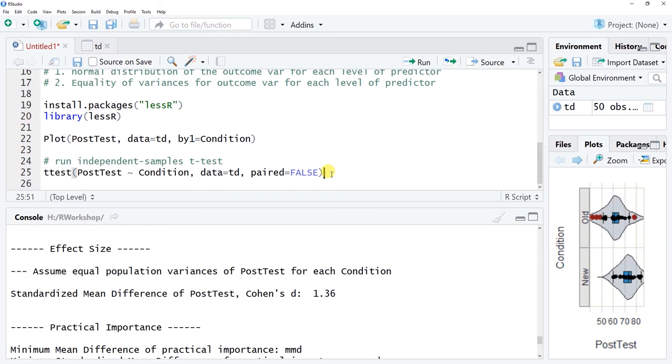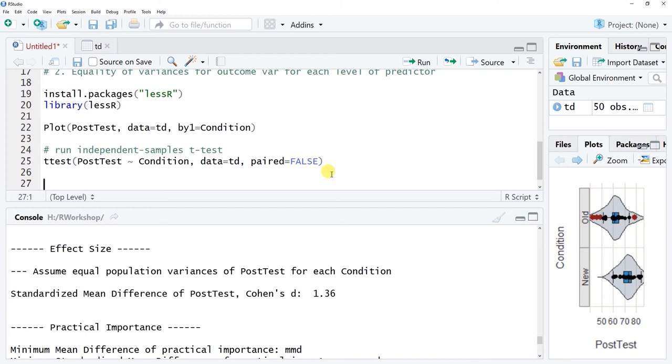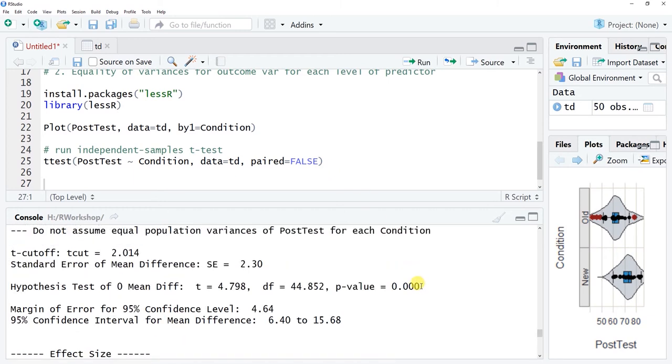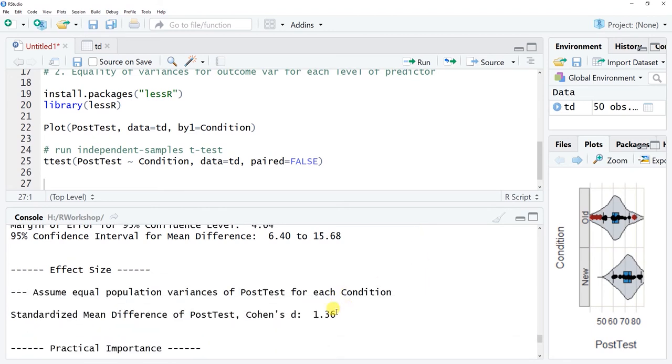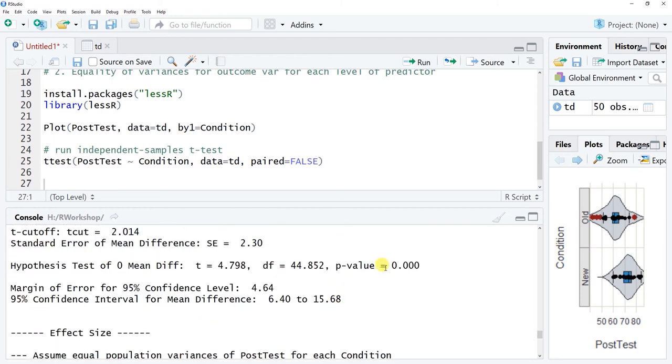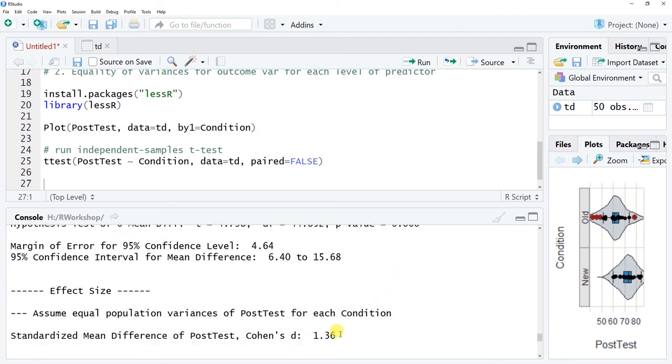Now, what if you want to visualize the outcome? Okay, so what if we want to show, because we found a statistically significant difference, at which point I should note too that conventionally, if you find a statistically significant difference between the means based on the t-test and its associated p-value, then you would proceed on to interpret the effect size or practical significance. If you didn't find a statistically significant difference, then we're treating these means as no different from one another. In other words, we're treating them as equivalent, so you wouldn't go on and interpret how big of a difference there is, because you've actually established that there is no difference, at least from a statistical significance standpoint.